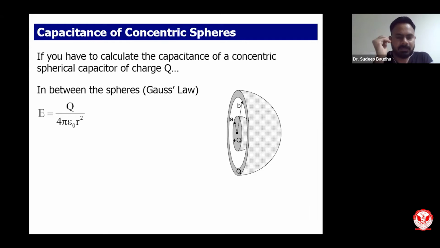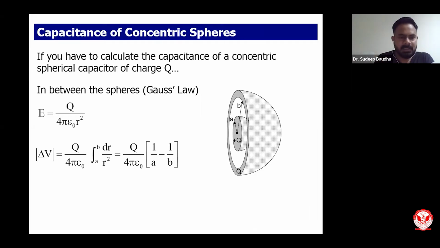Once you know the electric field, the next part is to find the potential, and you know the potential difference is the integration of the electric field with respect to distance, which we can easily do. So delta V, the potential difference between these two elements, between A and B, where A is the radius here and B is the radius here.